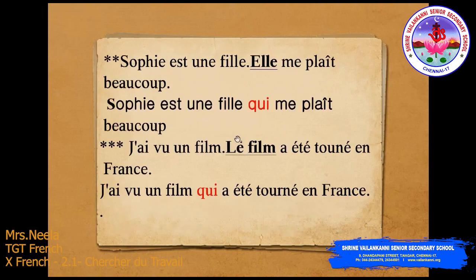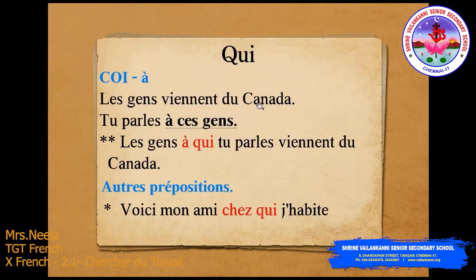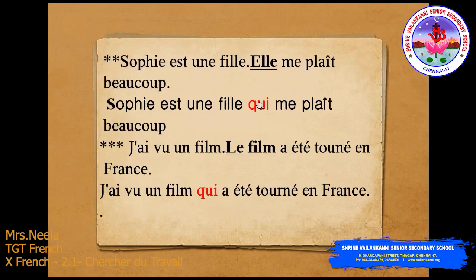So, next example: Sophie est une fille, elle me plaît beaucoup. So, Sophie est une fille, again elle replaces une fille. So, that has to be replaced by the pronoun relative qui. And already I mentioned the qui can also follow the pronoun complement. So, qui me plaît beaucoup.